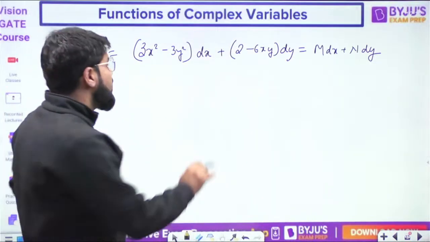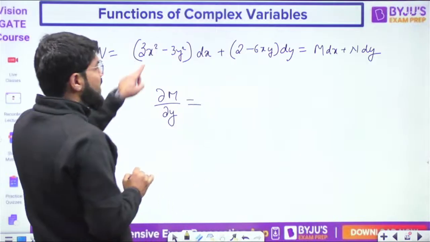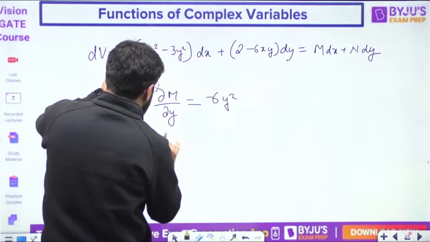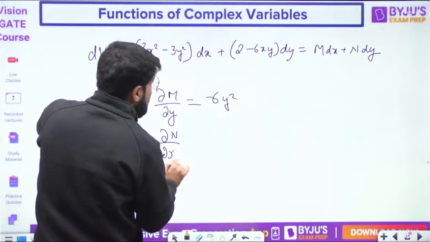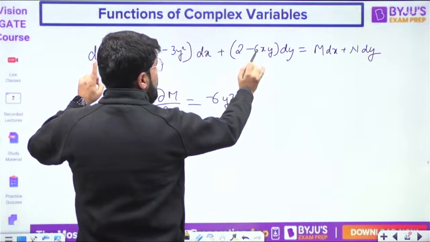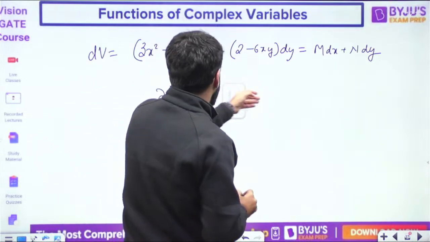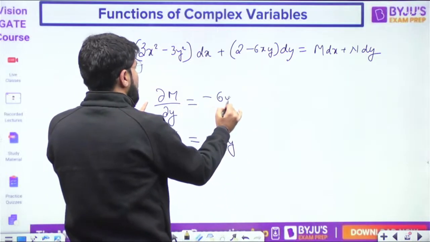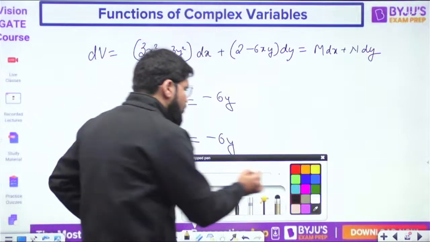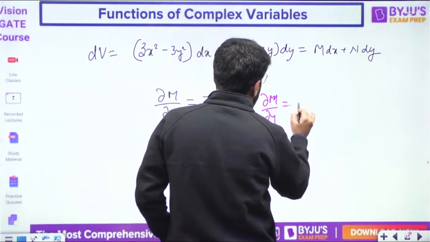Now, what is del M by del y? This is my M. So differentiate with y, I get minus 6y. And what is del N by del x? Differentiate this with x. 2 is constant, derivative of x is 1, I get minus 6y here. Both of them are equal. So you get that del M by del y is equal to del N by del x.